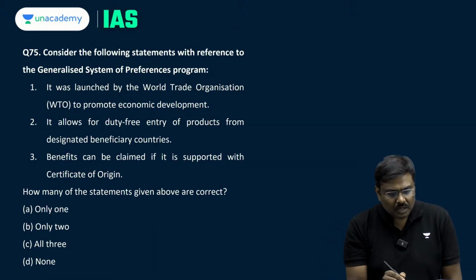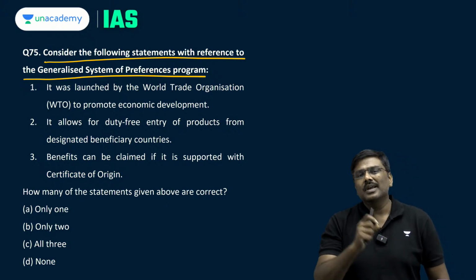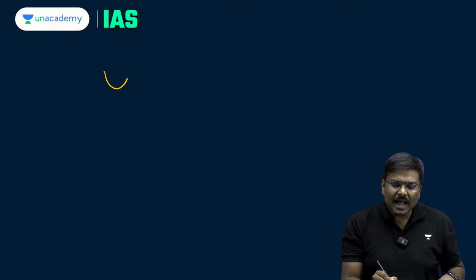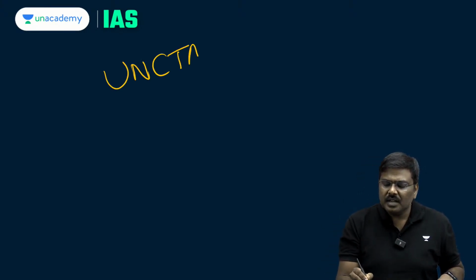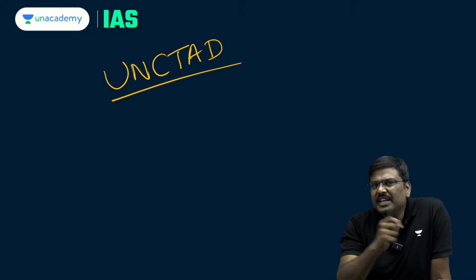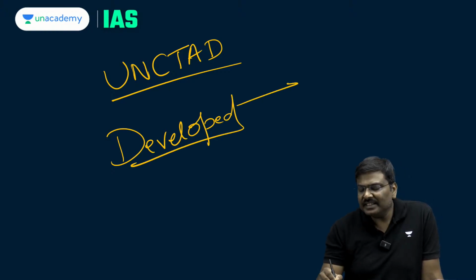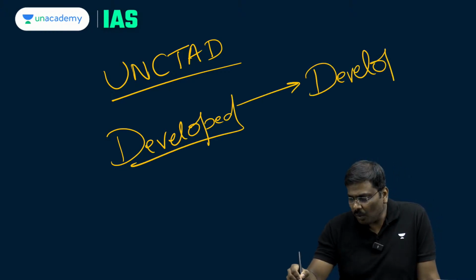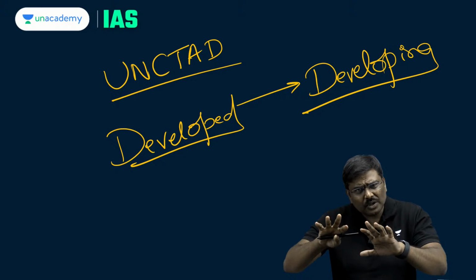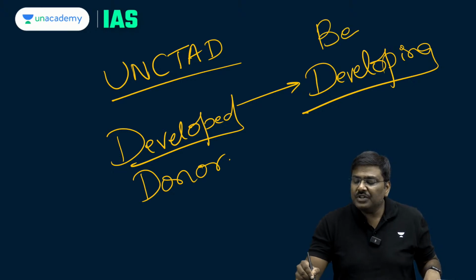Question number 75. Consider the following statements with reference to Generalized System of Preferences Program, GSP. What is this GSP? The concept of GSP was announced and introduced by United Nations Conference for Trade and Development, UNCTAD. Under this particular concept of GSP, a developed country, please remember, a developed country will provide certain benefit to a developing country. What kind of benefit are we talking about? Instead of using the term developed and developing, they could also use the term donor country and beneficiary country.